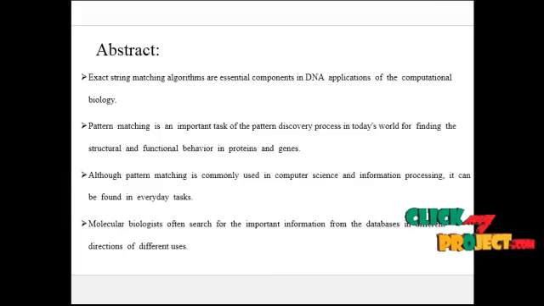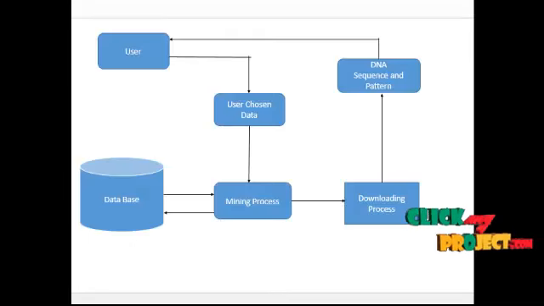A number of studies have benefited from variations on approximate string matching algorithms. This is our project flow diagram. In our flow diagram, there are two types of applications and modules used in our process. Once the user is involved in our process, the database is used for storing all of the user information, and all restricted data information is stored in the database.